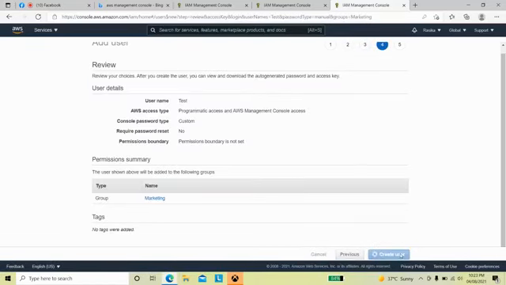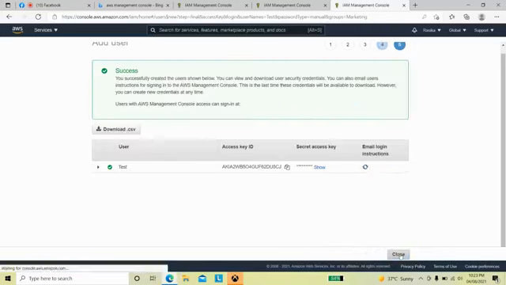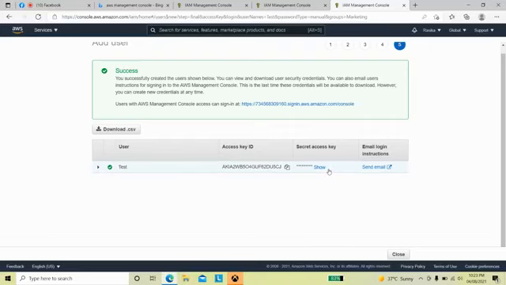See, this is the one for the developers. The command line interface user should have this secret access key and the access key ID. The secret access key is generated only one time, so you have to save it for future use. Otherwise you can't use this access key ID in the future.